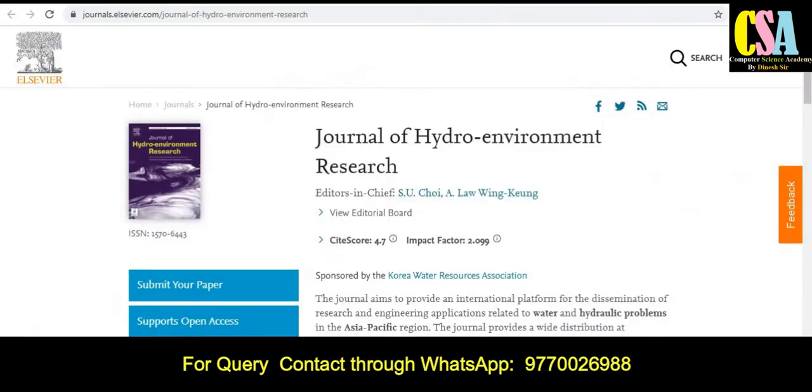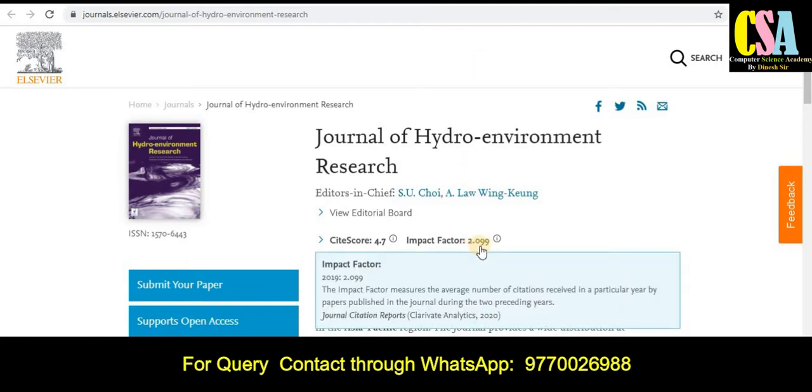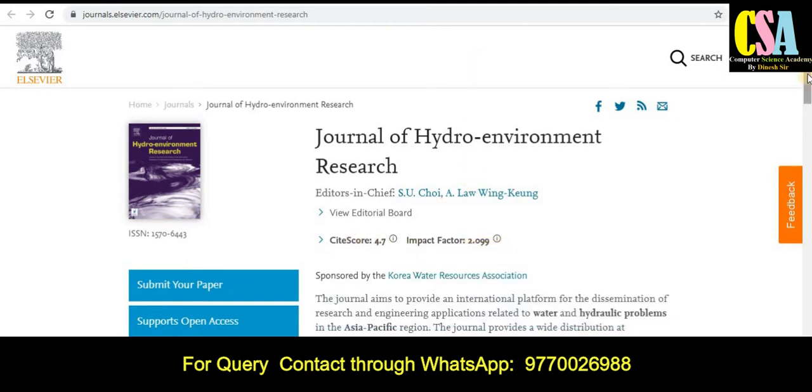The second category is from a very reputed publisher and platform, the Elsevier category. The journal title is Journal of Hydro-Environment Research. If your research comes under energy or environment research areas, you can submit your research paper to this publication, because this journal is related to energy. The impact factor of this journal is 2.099 and the CiteScore is 4.7.